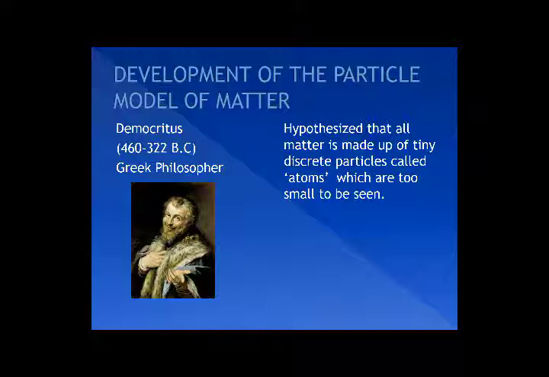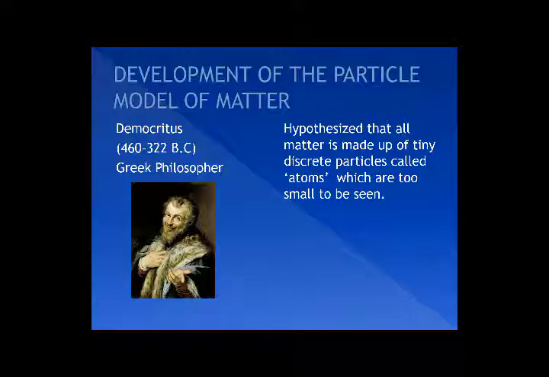So let's start from Democritus, the first scientist, whose time period was 460 to 322 BC, before Christ. He was a Greek philosopher, and he hypothesized that all matter is made up of tiny discrete particles called atoms, which are too small to be seen.